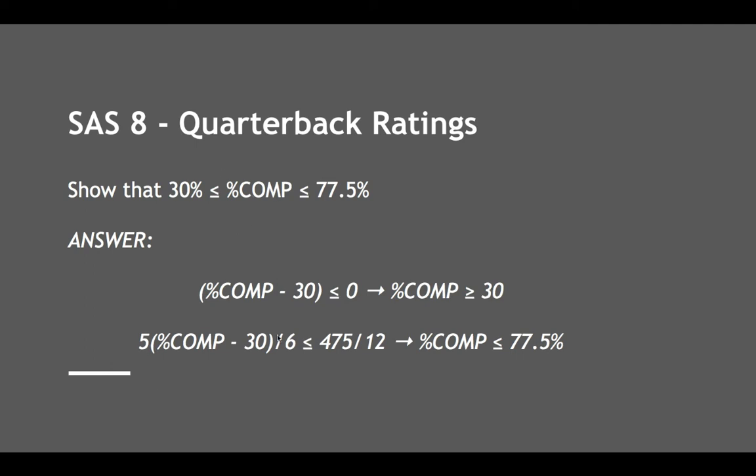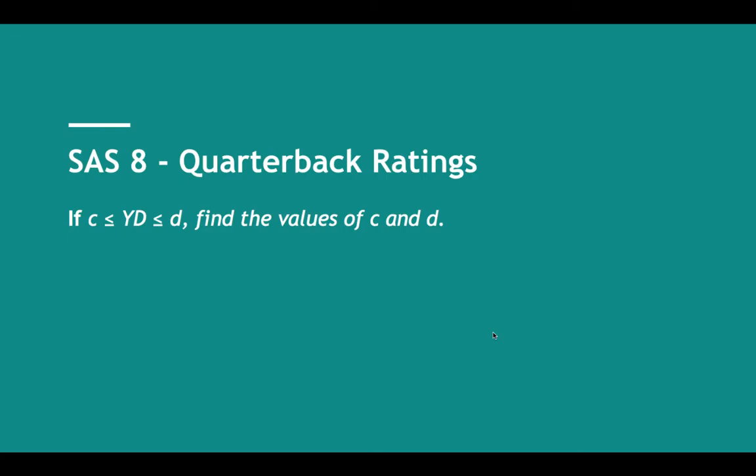Now we have to look at the other portion. 475 divided by 12, multiplied by 6/5. 6 times 475 divided by 5 times 12, that nets you 77.5%. So we've proven that one. How about C and D when we're talking about the yards? Find the values of C and D.